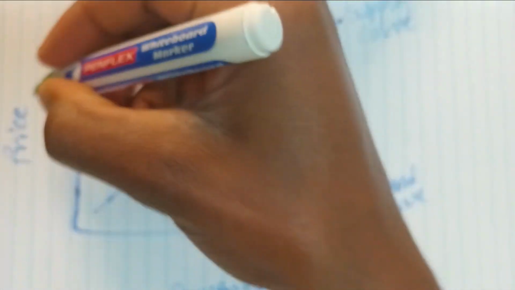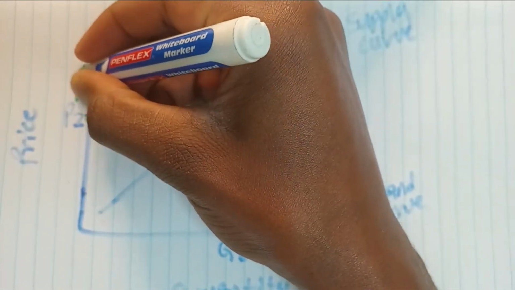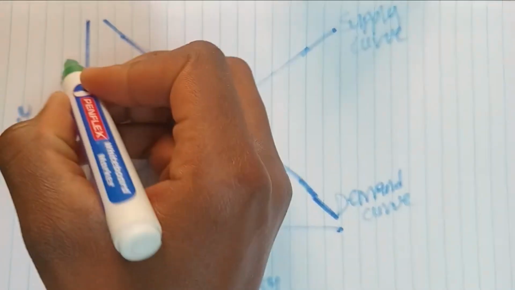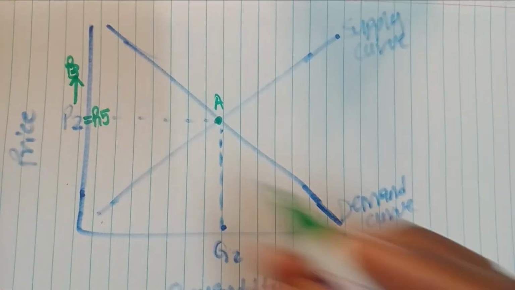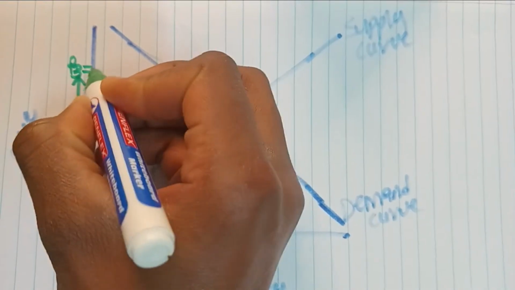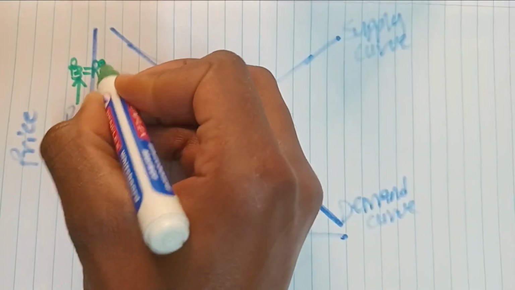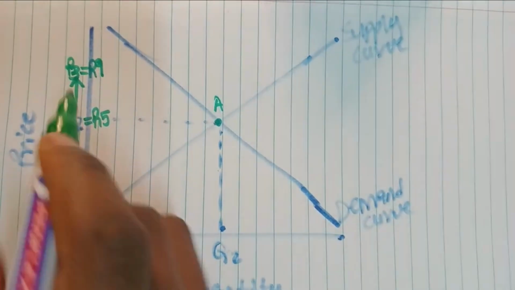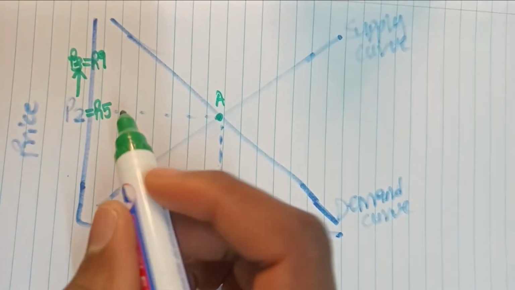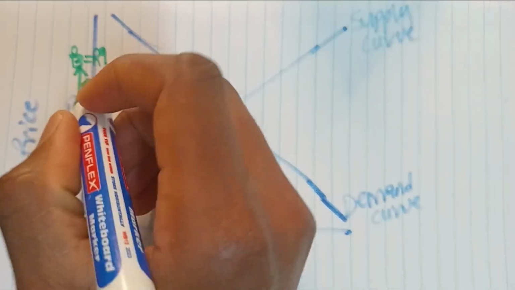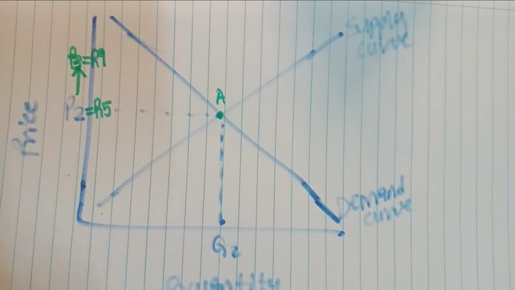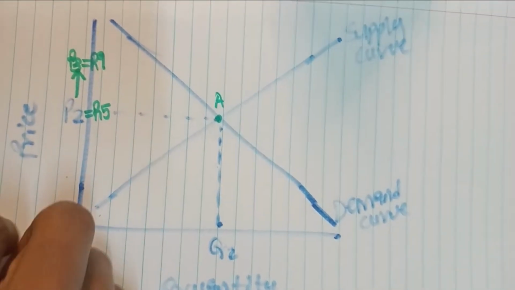Now we're on P3, 9 rand. So now our price is on 9 rand. Remember, an increase in the price, what will happen?